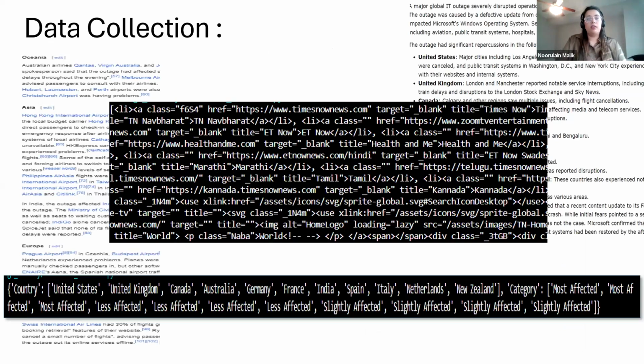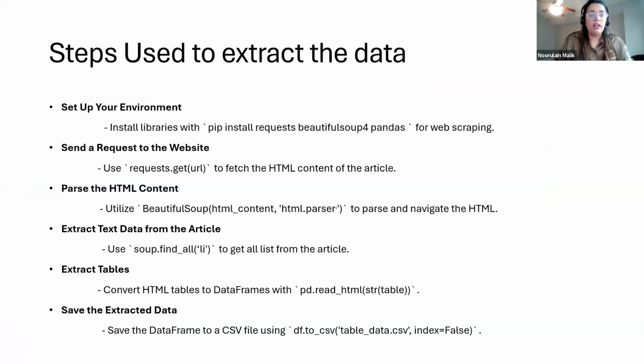Now for data collection, I read different articles and tried to extract the data using web scraping. I inspected the page, went to the class, and if that class had any relevant information, I extracted it. For that, I set up the environment by installing the libraries, such as Beautiful Soup, and then sent a request to the website to fetch the data. I parsed the content, extracted the lists and tables, and saved that content in a CSV file.